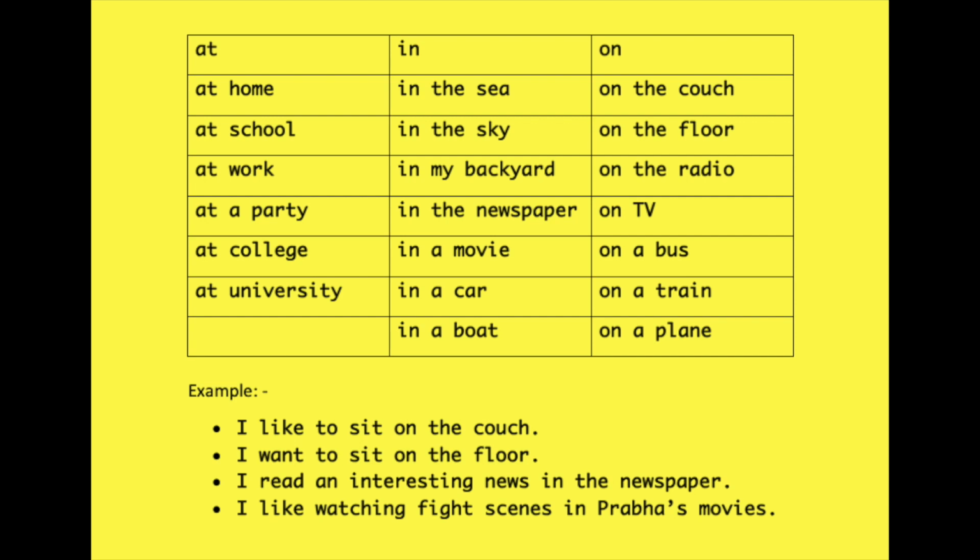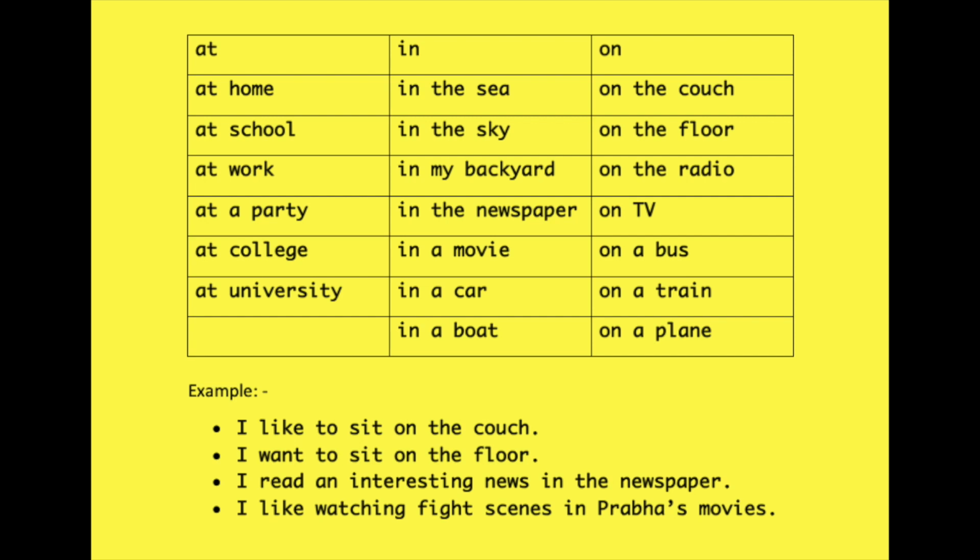Look at some fixed expressions. They don't change. Let's begin with at. These are the answers for a question. Where are you? You can say at school, at home, at work, at party, at college, at university. These will never change. We never say in home, on home, in school, in party or in college, etc. These are fixed expressions. They will never change. So you memorize this because whenever you want to talk about it, you can always use at.